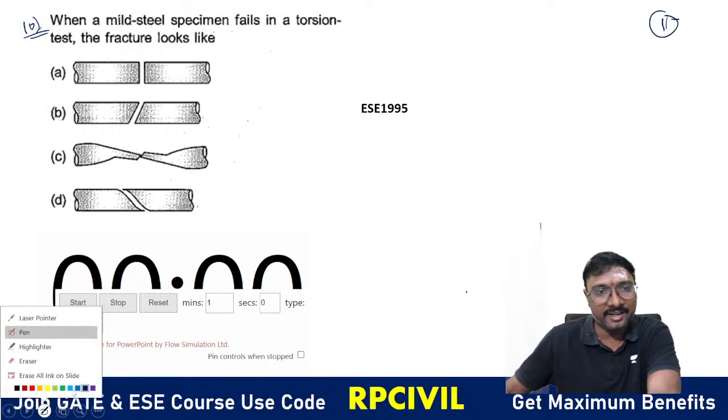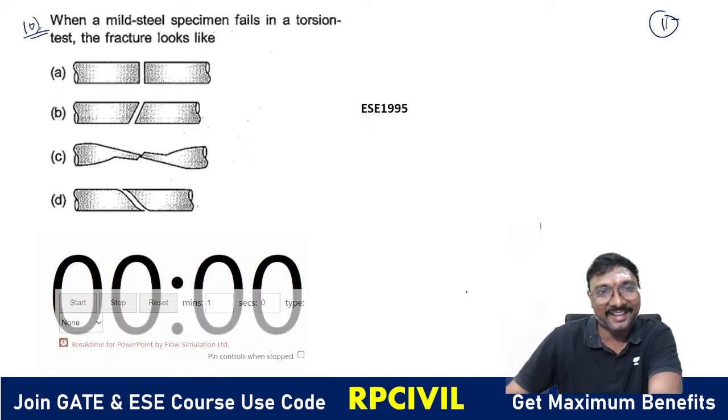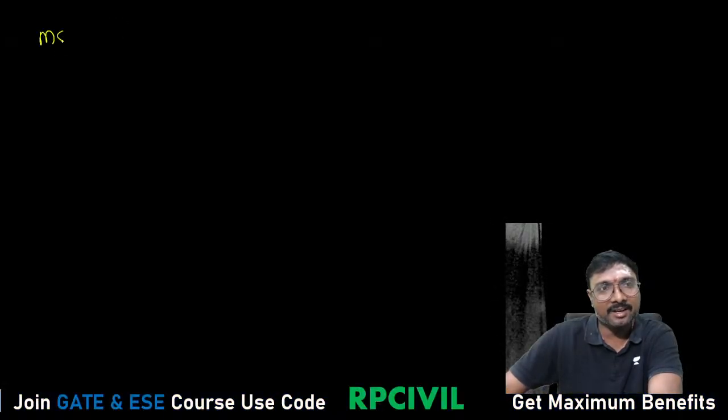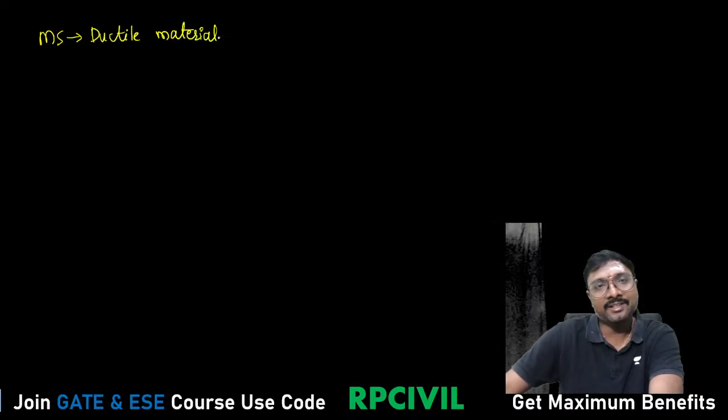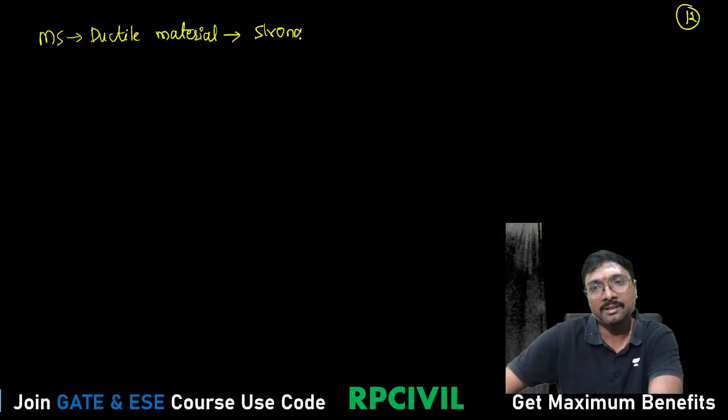Did you forget this discussion, everyone? Okay. Mild steel is nothing but a ductile material. Whenever it is a ductile material, what can you say? Ductile material means it is strong in tension. And these are moderate in what?